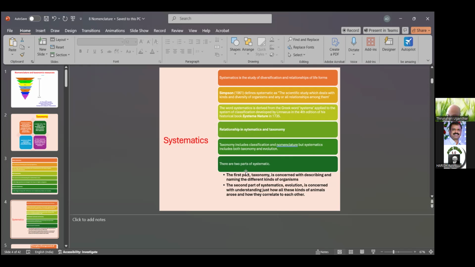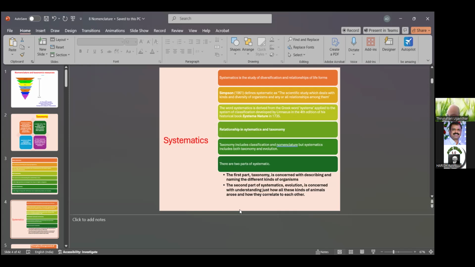There are two parts of systematics. The first part, taxonomy, is concerned with the description and naming of the different kinds of organisms: first identifying, second naming, and third grouping the organisms into a classification.